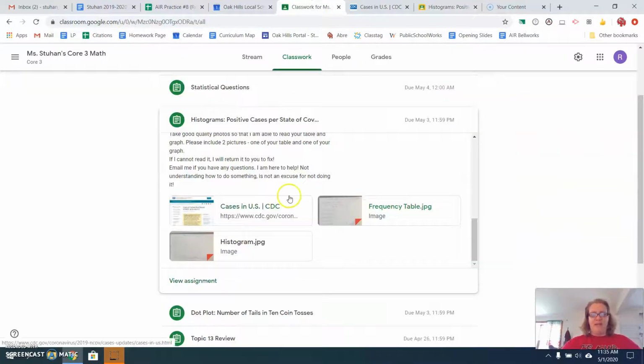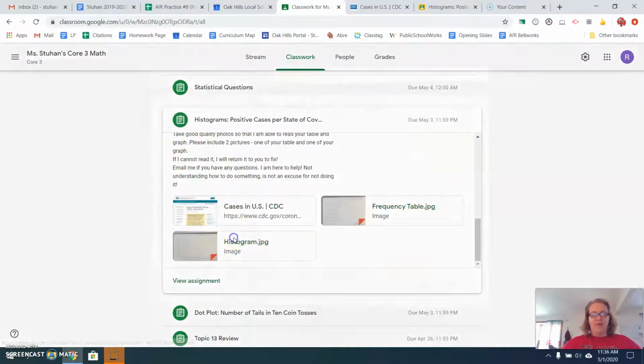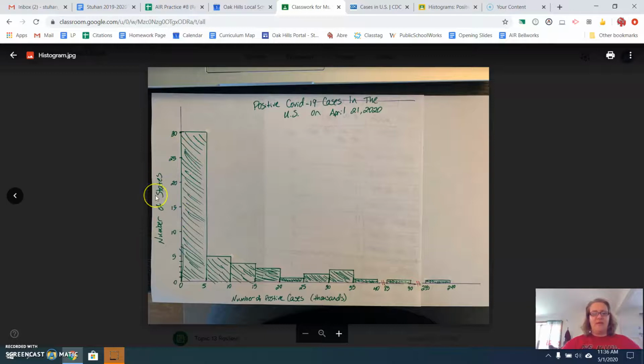So if you look at my example, here's my frequency chart. When I did the tally, there were 30 states between 0 and 5, and there were 5 states between 5 and 10,000. So when I made my histogram, it reflects the data that I collected on my frequency chart. So here is number of positive cases, and everything's labeled in the thousands. So between 0 and 5,000, my frequency chart said 30. So here I have on my histogram 30. And between 5 and 10,000, my frequency chart said, oh boy, my dog's gonna bark, 5 cases. And so that's what my histogram reflects.